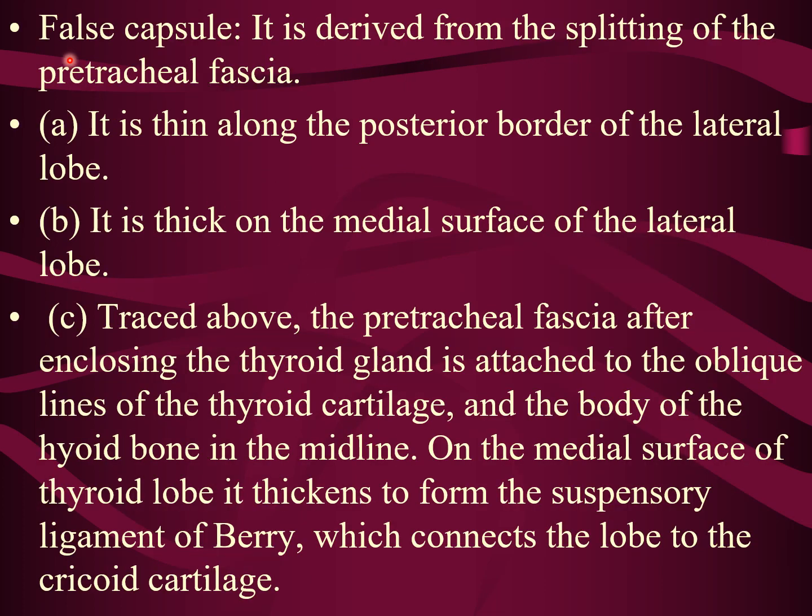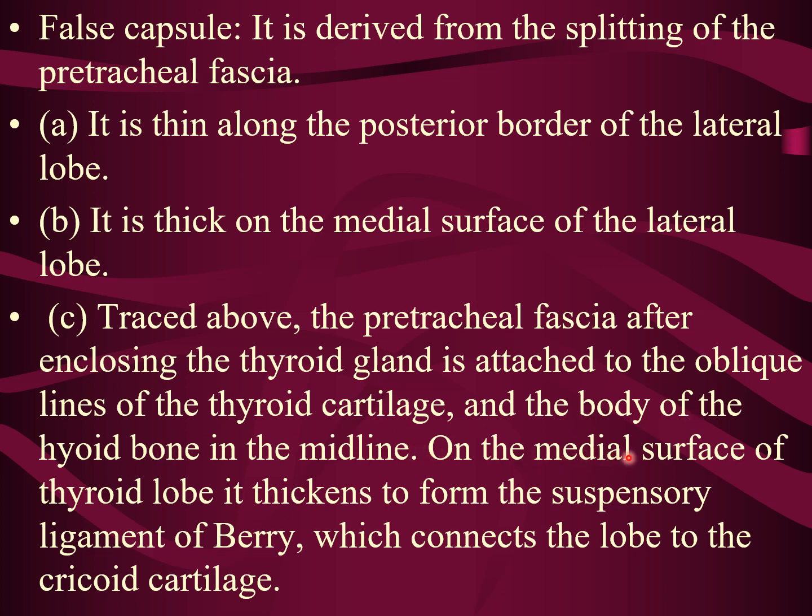Let us discuss in detail about the false capsule. I have already told you that it is derived from the splitting of the pretracheal fascia. It is thin along the posterior border of the lateral lobe, and it is thick on the medial surface of the lobe. The medial surface of the lateral lobe is related to the trachea and esophagus. If you trace above, the pretracheal fascia, after enclosing the thyroid gland, is attached to the oblique line of the thyroid cartilage, as I have shown you in the previous slides, and to the body of the hyoid bone in the midline.